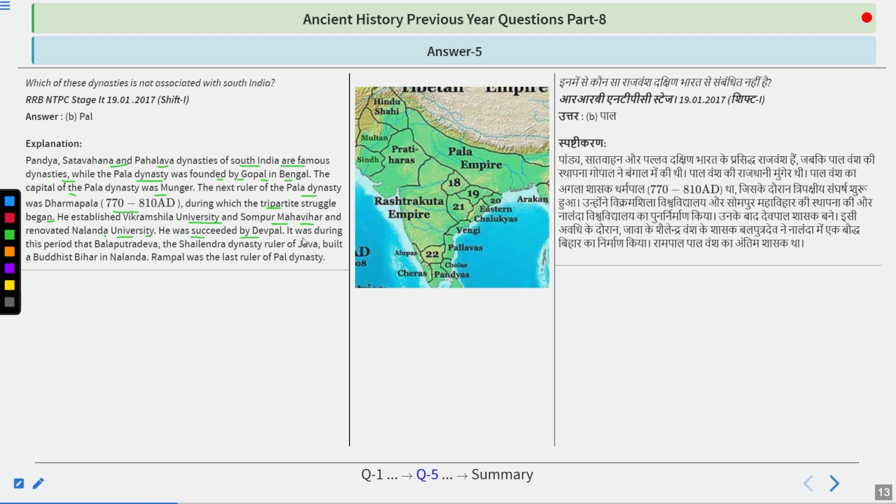He was succeeded by Devpal. It was during this period that Bala Putra Dev, the Shailendra dynasty ruler of Java, built a Buddhist Bihar in Nalanda. Rampal was the last ruler of the Pal dynasty. So just remember this, that particularly the Pala dynasty was not associated with South India. Pandya, Satvahan, and Pallava are associated with South India. And this is a small brief about the Pala dynasty as well.